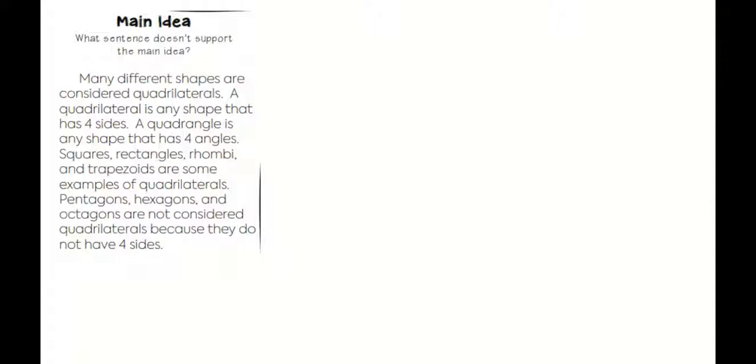Now, because I kind of mixed this up, I messed it up when I was reading, I'm going to help you with this one. There's 2 words in here. This one is quadrilateral. Lateral means side, and quad means 4. So any 4-sided shape is a quadrilateral. Quadrangle, again, quad means 4, and angle means angle. So I think that this little article is talking more about quadrilaterals, any shape that has 4 sides. So I think that's the main idea.